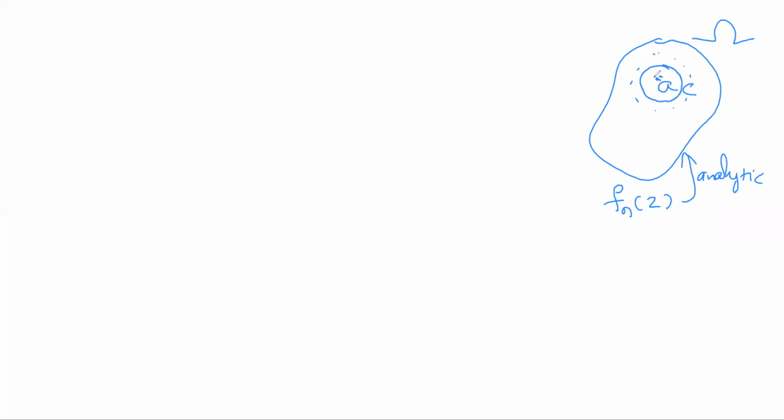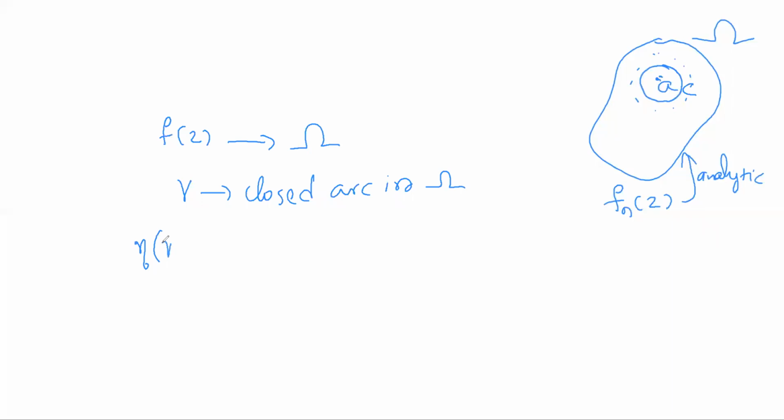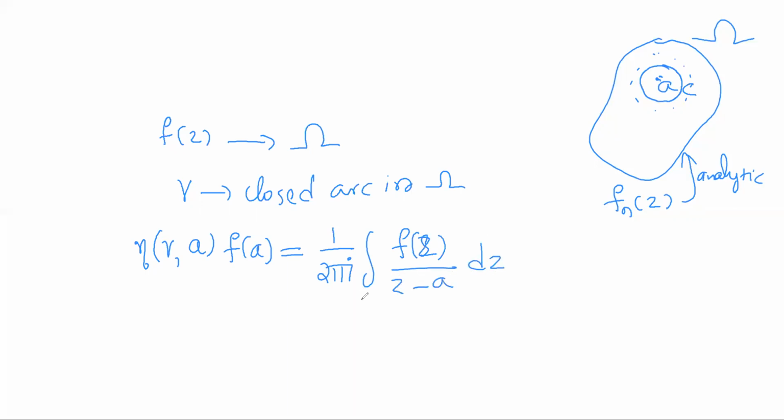Cauchy's integral formula says that if f(z) is analytic in some region omega and gamma is any closed arc in omega, then eta(gamma, a), that is the index of a with respect to the closed arc gamma, into f(a) will be equal to 1 by 2 pi i into the integral of f(z) by (z minus a) dz over gamma.